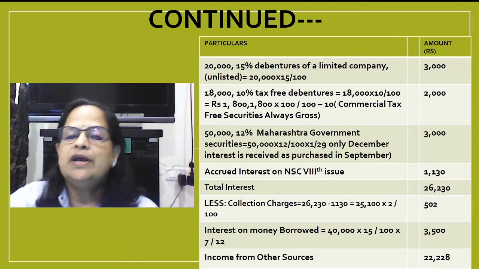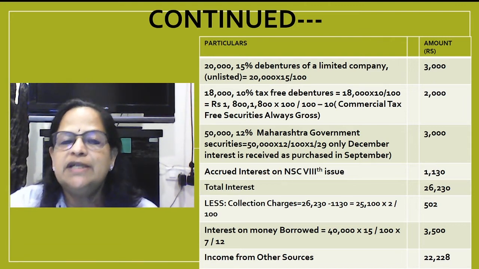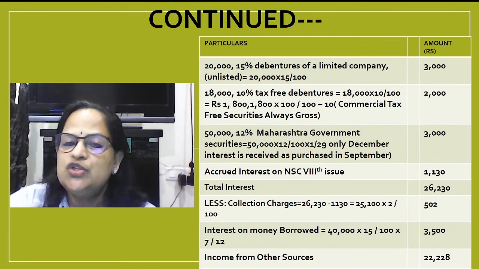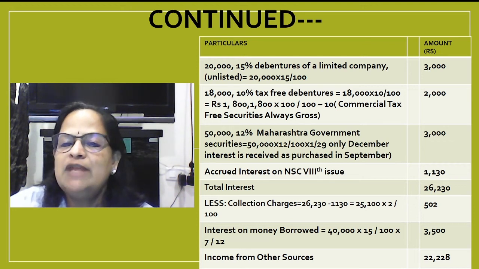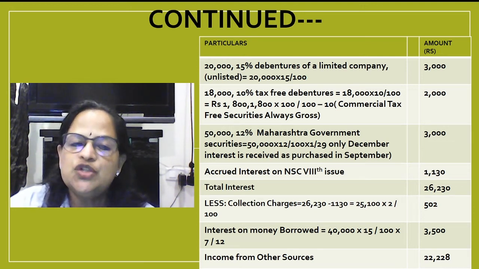So here 26,230 minus 1,130 for the NSC 8th issue. So you will get 25,100 into 2 by 100. You will get 502.